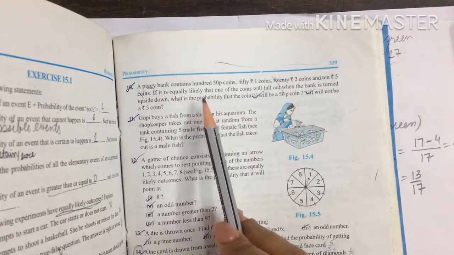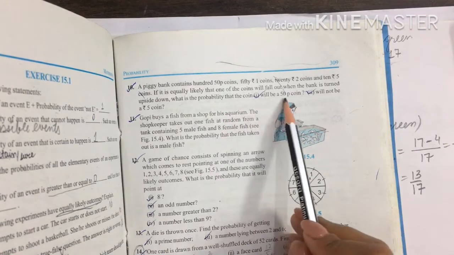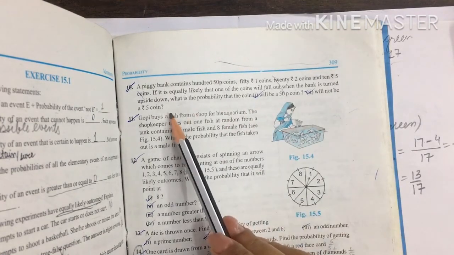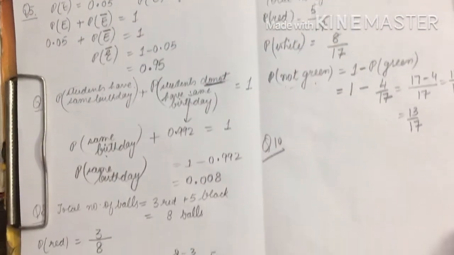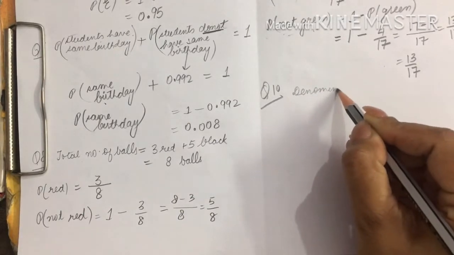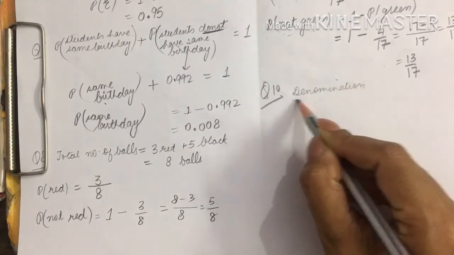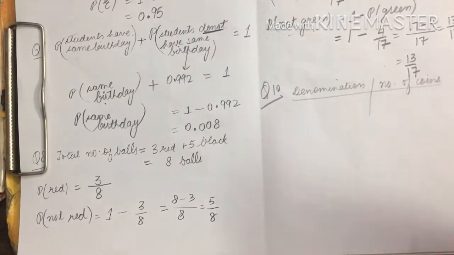So keeping that in mind, what is the probability that the coin which falls out of the piggy bank will be a 50 paise coin, will not be a 5 rupee coin? So first of all, we need to find the probability of getting a 50 paise coin. So let's write down. You could make a table or you can make a statement. So I'm making a table here. Denomination and number of coins.